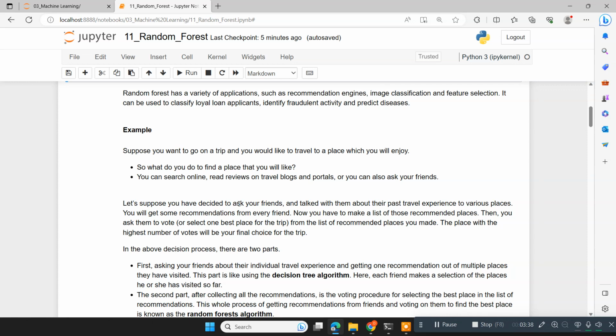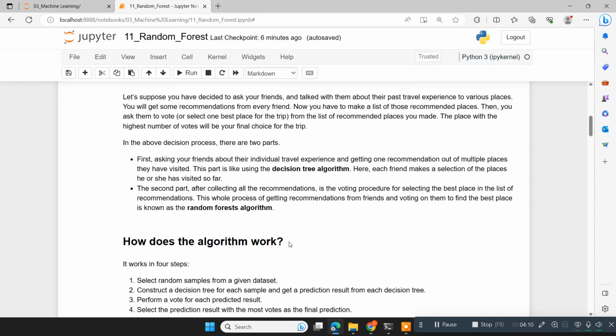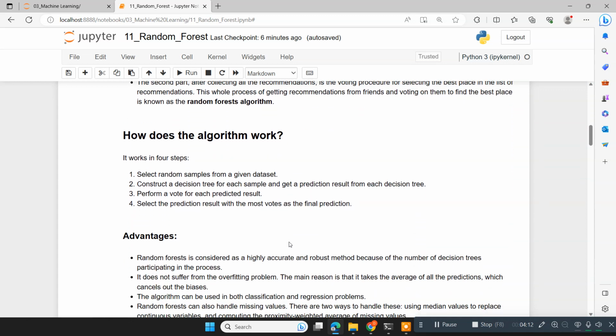You can assign that task to your friends and ask them, suggest me the best place out of these 5. Then your friends can recommend a particular place. Again, let's say there are 3 top suggestions. Again there is an ambiguity. Then again voting is done. So finally the place which gets a higher count or higher vote value is the final decision. Like this random forest works. The tree which gives the better results is the one that is considered.